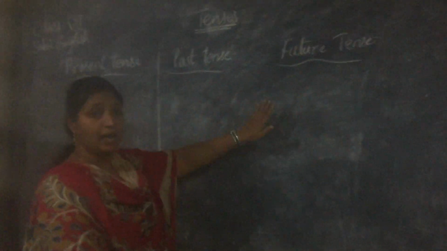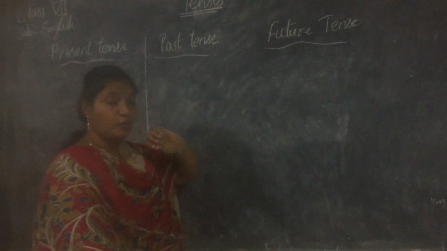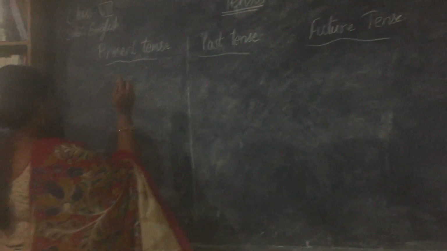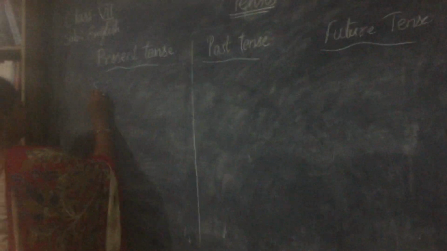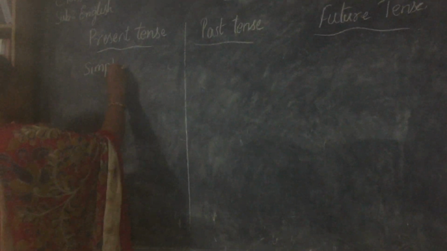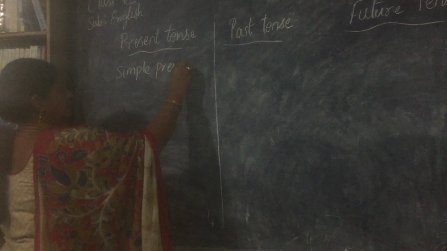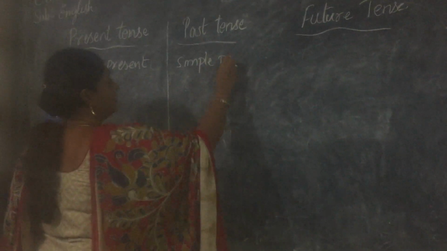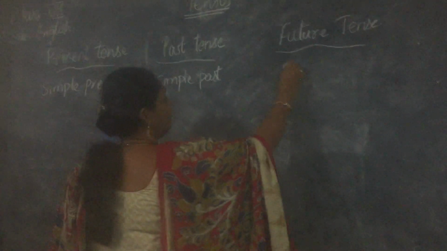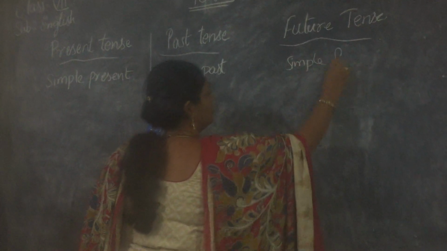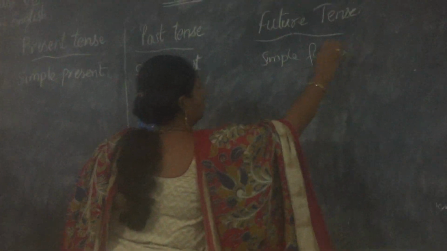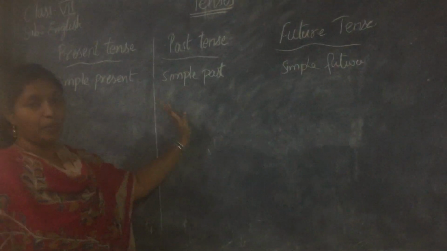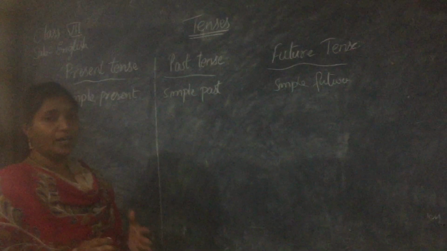Now each tense has a different set of rules which come under certain subheadings. Let's see. First one is simple present. In the same way, simple past and simple future. We are not going to deal with future tense today, but we will look into simple present and simple past because that is all you need for your exercises.